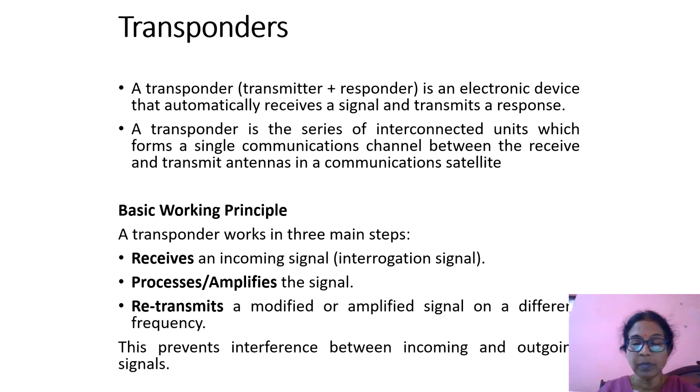The basic working principle of transponders is that it receives an incoming signal, processes and amplifies the signal, and retransmits a modified or amplified signal at a different frequency. So it receives a signal in the uplink and transmits the signal in the downlink. Both the frequencies are different in order to avoid interference.